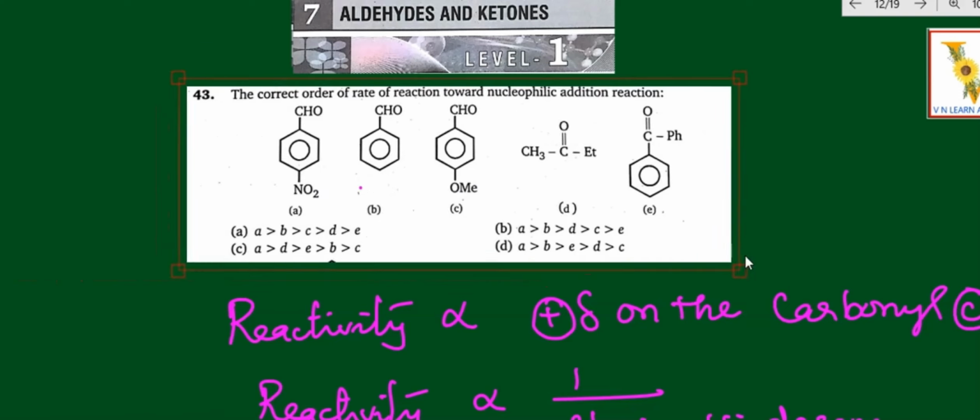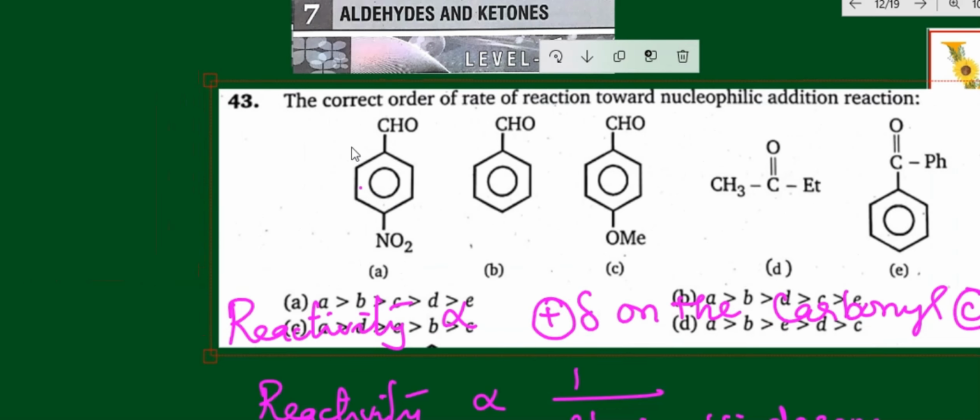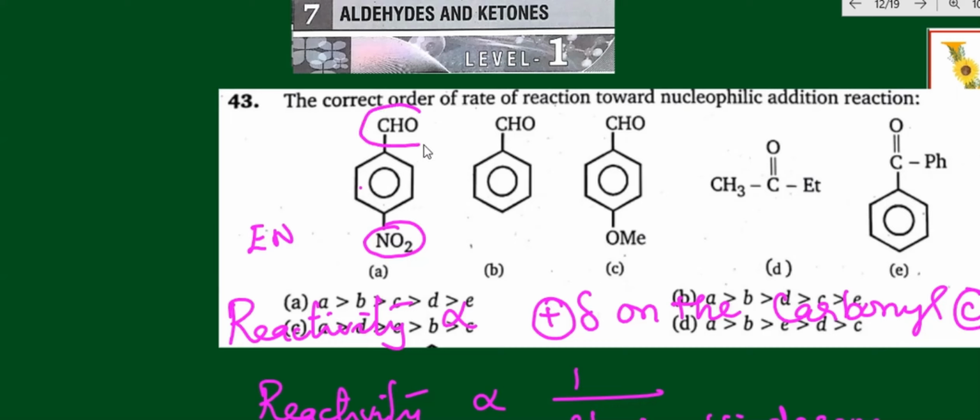In this first compound, CHO and NO2 are present. The nitro group is an electronegative group, acidic in nature, and there is no steric hindrance. The carbonyl carbon is available, so naturally this will be number 1 in the reactivity series. Because of electronegativity, it is a minus I group, more acidic in nature, so the reactivity increases.